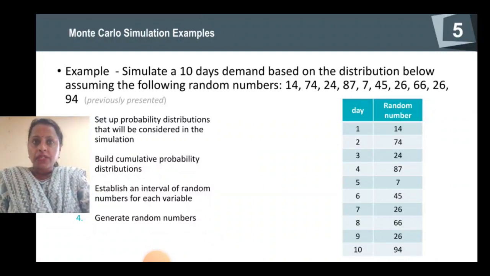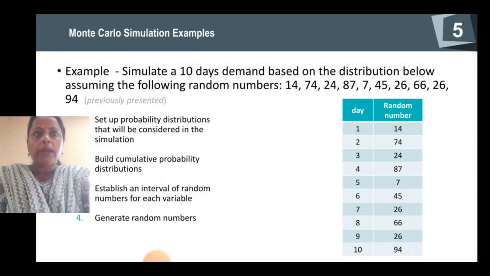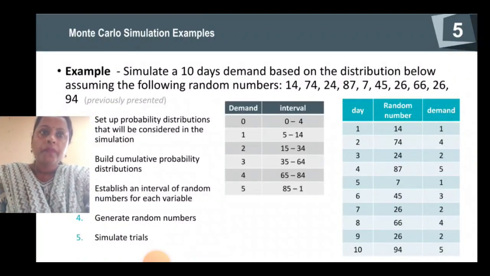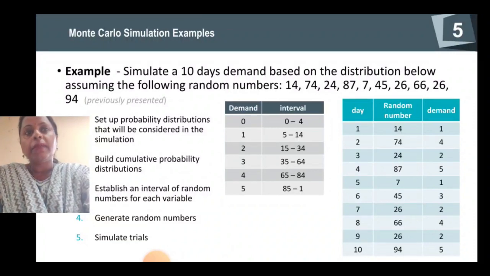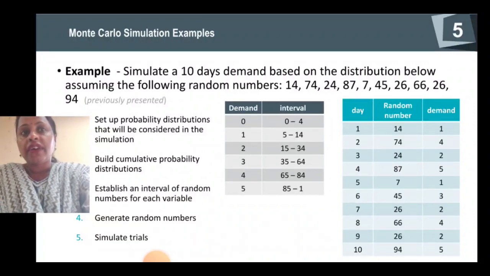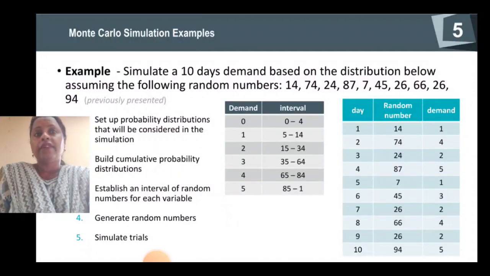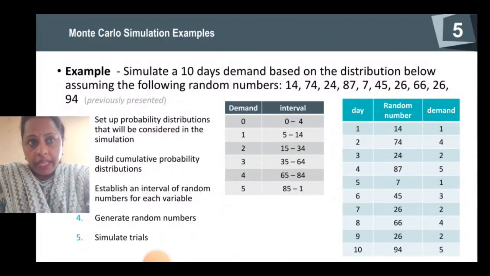Now you have to check the given random numbers which are highlighted in the question, like 14, 74, 24. So you have to arrange these in a particular column and you have to generate the demands. Okay. Now you can see the 14 random number is coming in 5 to 14, so demand is 1. The 74 is coming in the next slab, so demand is 4. So by this I hope it is very clear to all of you.